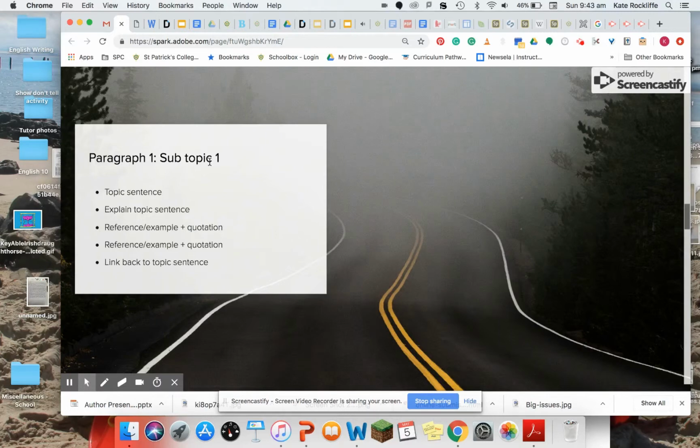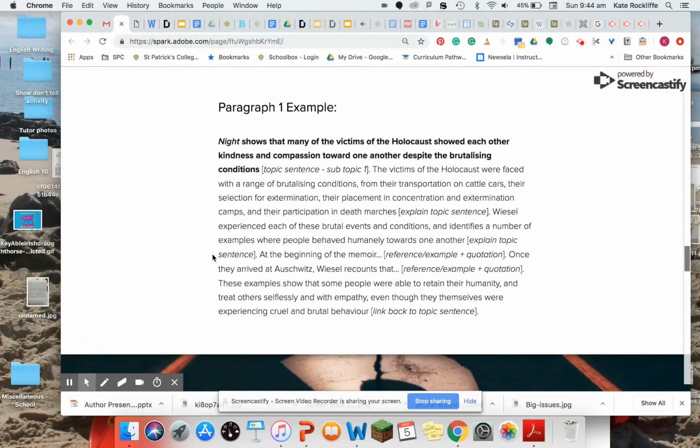Paragraph 1, subtopic 1, you need to use the TERQL model, or you can use the TERQL model. So you need a topic sentence, then you need to explain the topic sentence, you need to do a reference to the text and a quotation, another reference to the text and a quotation, and a link back to the topic sentence. So here's my example in paragraph 1.